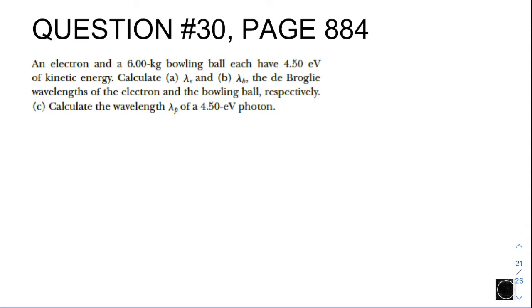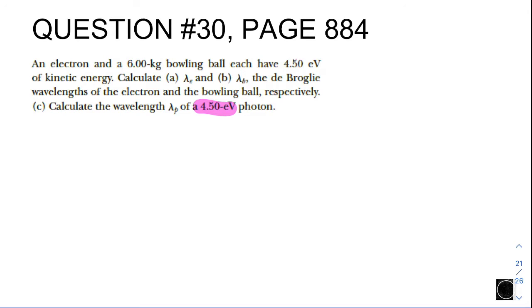Not to forget that we need to convert the unit of 4.5 eV to joules firstly. Then we are going to use kinetic energy to find each particle's speed, or realize that kinetic energy is equivalent to momentum squared divided by 2m, to rewrite the de Broglie wavelength.